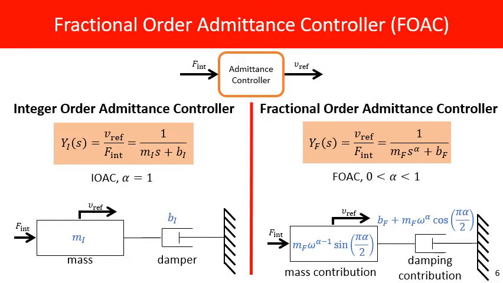What is the advantage? With the fractional order admittance controller, at low frequencies where intentional movements occur, energy dissipation capacity can be kept low, which leads to better transparency. At high frequencies, where noise and modeling uncertainties endanger the system more, robust stability is needed. So, high energy dissipation capacity at high frequencies under the fractional order admittance controller is advantageous. So, we can say that the fractional order admittance controller can provide better stability, robustness, and transparency.